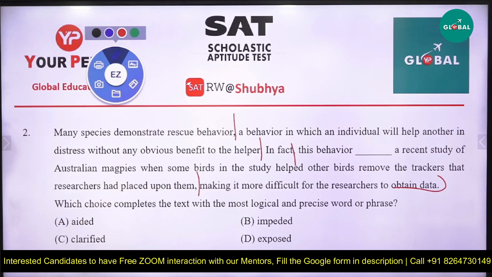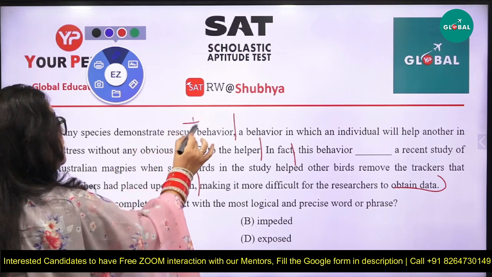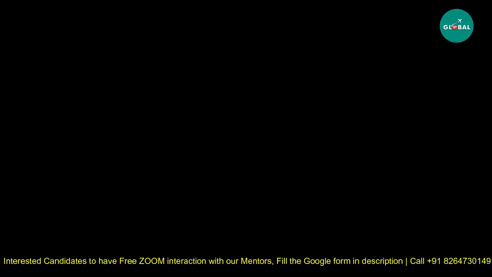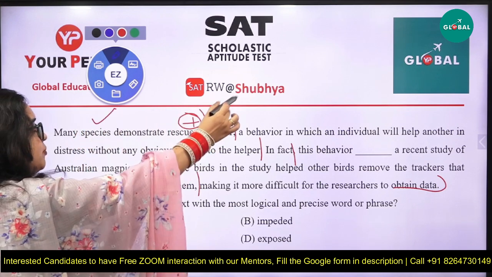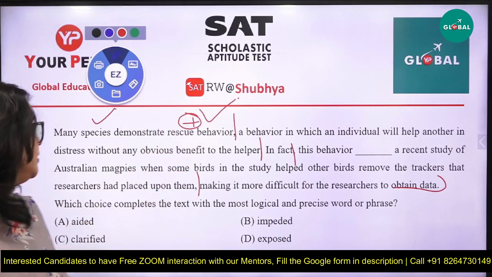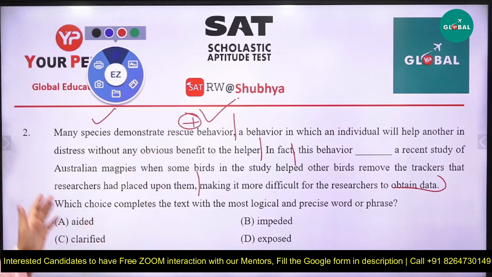Now the species are demonstrating rescue behavior, that is to save something, to save somebody from something that is dangerous, and that is rescue behavior. A behavior in which an individual will help another in distress without any obvious benefit to the helper. So many species demonstrate rescue behavior. They help other animals, helping them out. They don't have their own personal benefit, but they're helping the other person or other animal.